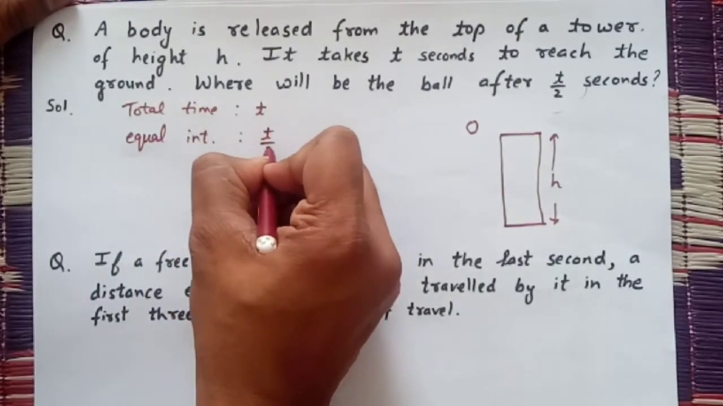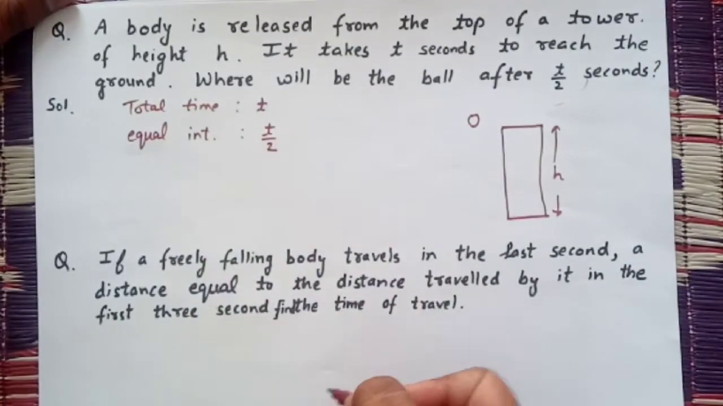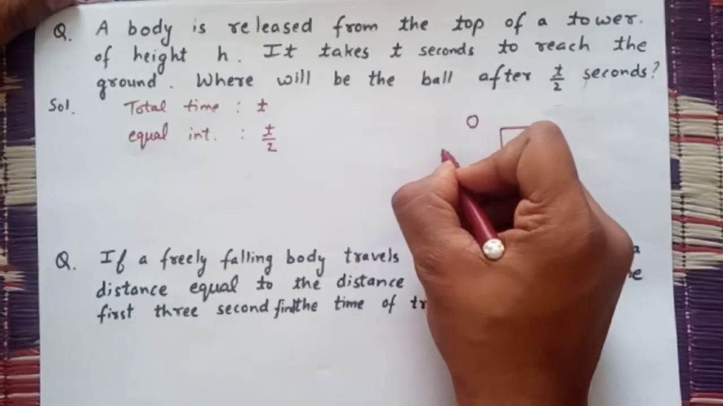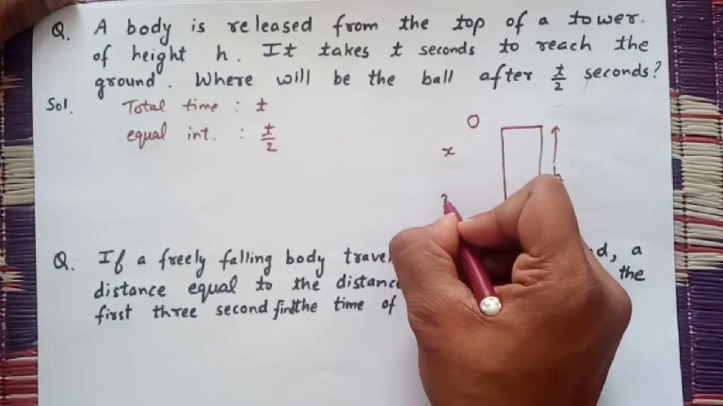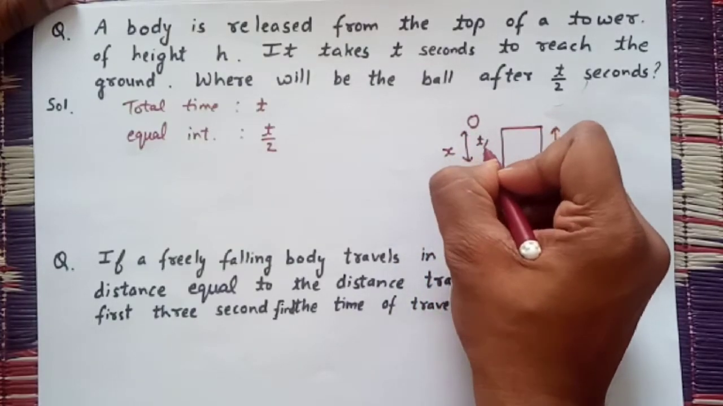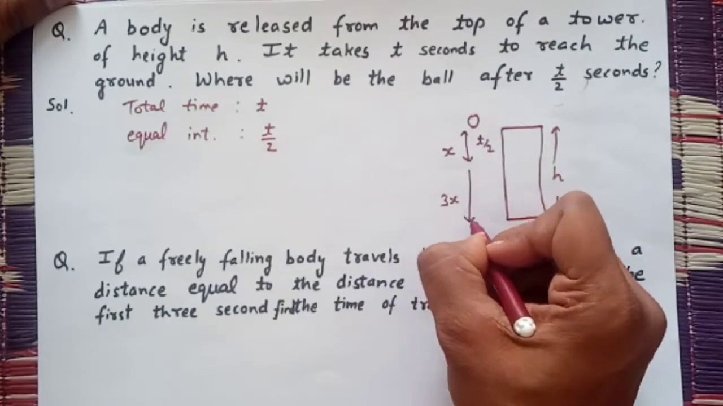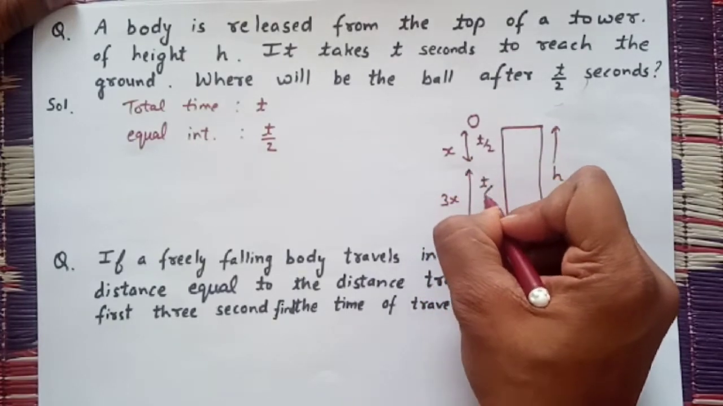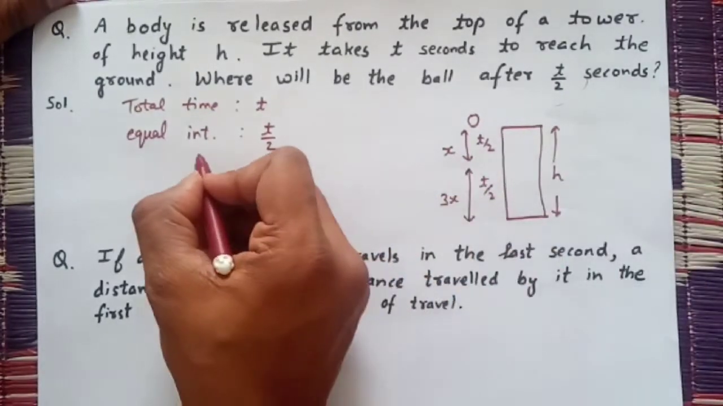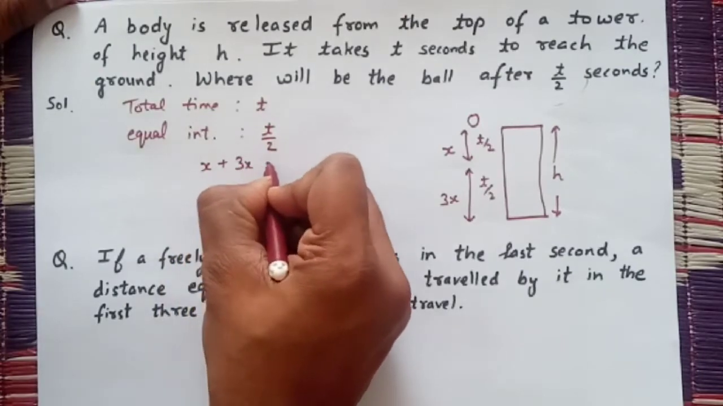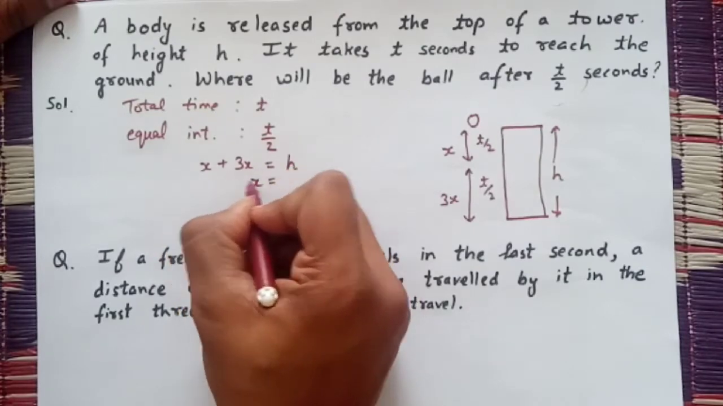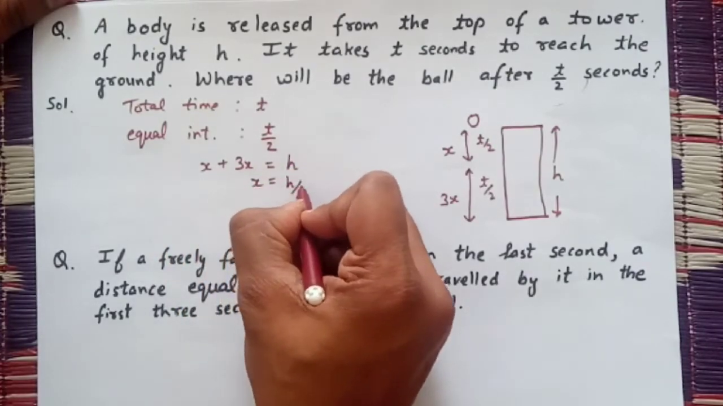and I have made the equal time intervals of t by 2. As I told in the previous concept, in the first equal time interval it will cover the distance x and in the next it will cover the distance 3x. So in time t by 2 it will cover the distance x and in the next t by 2 it will cover the distance 3x. So I can write it as x plus 3x is equal to h. So what will be the value of x? 4x is equal to h, so x is equal to h by 4.